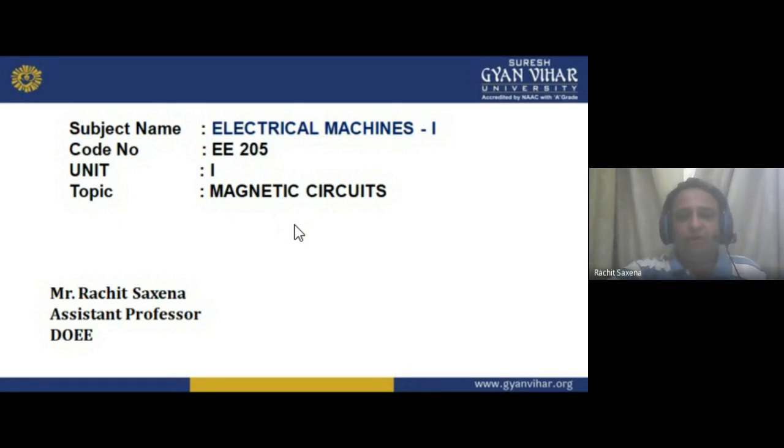In the magnetic circuit we have mmf, the magnetomotive force, whose unit is ampere-turn, and flux, phi, whose unit is Weber. And B is the flux density.